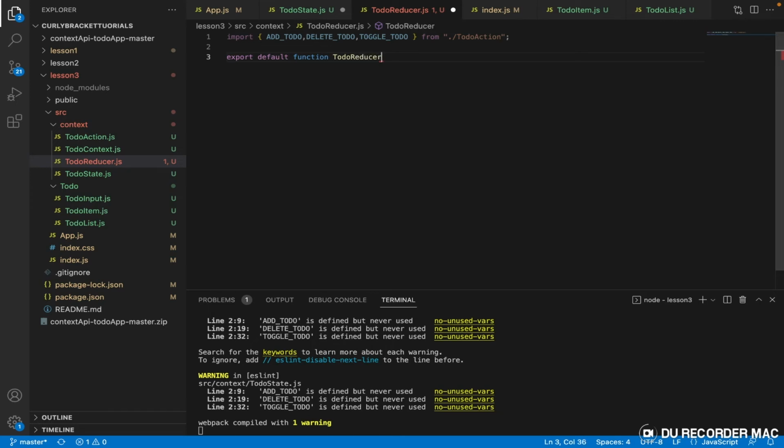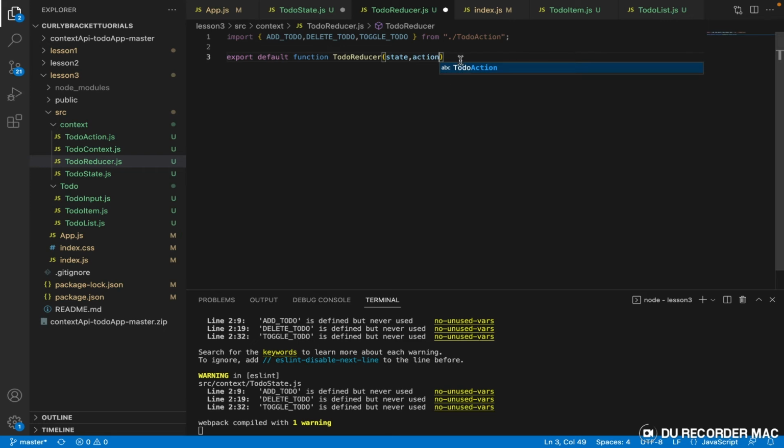Reducer, this is our chef, right? And now this guy here has state and action. The state, we don't know what state is yet, right? The state is what it uses to store whatever it has done. It has to accept two parameters: one is state and the other one is action.